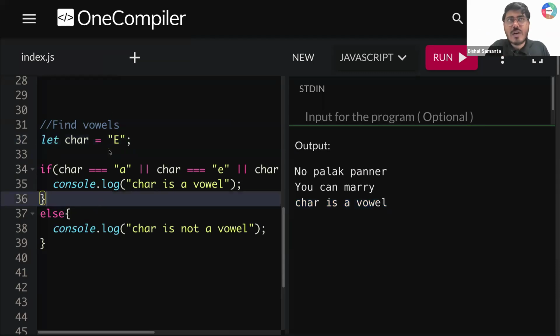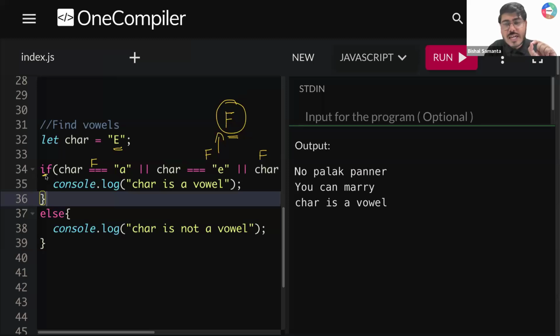Guys, can you tell me what will be the answer now? Which block, which line will be running if I have a value of E here? In that case, again, you are getting false. This is also false. All the values you will be getting here are false, right? Now, what is the final output you will be getting from the OR operator? The final output will be false.